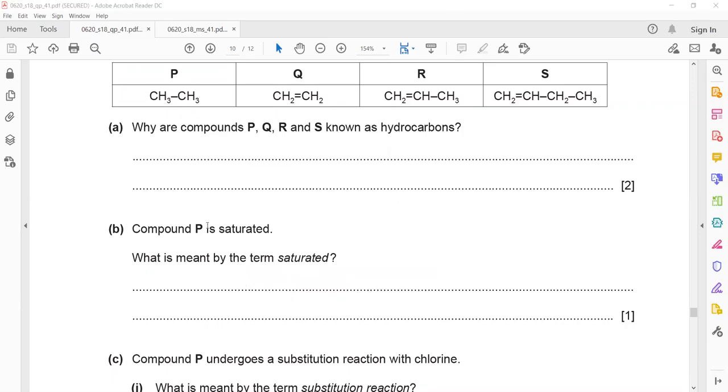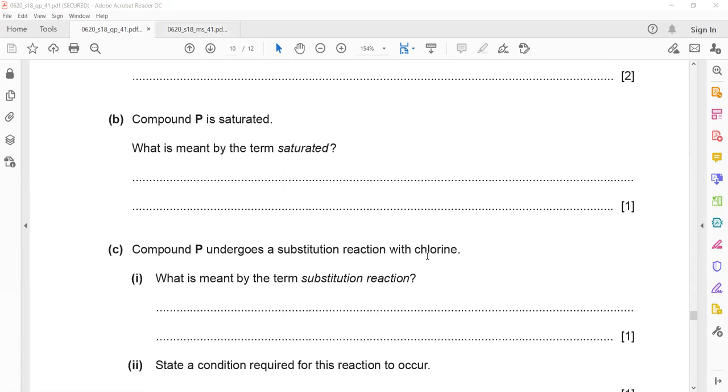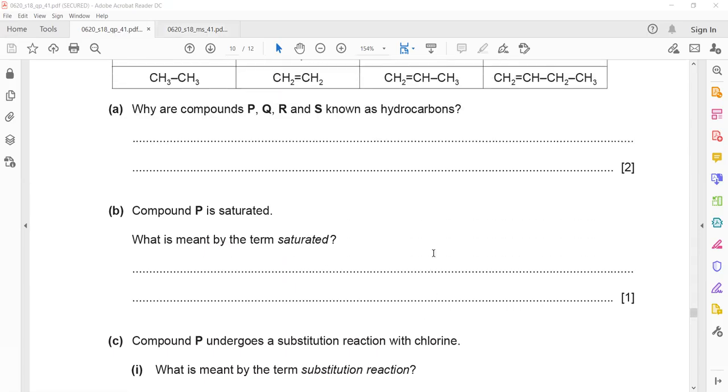Next, compound P undergoes a substitution reaction. Substitution means one atom enters, another one leaves. What is meant by the term substitution?